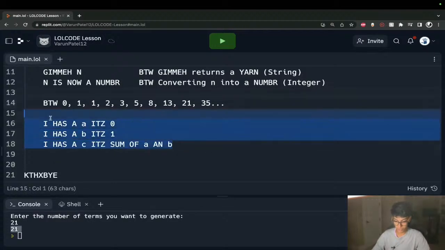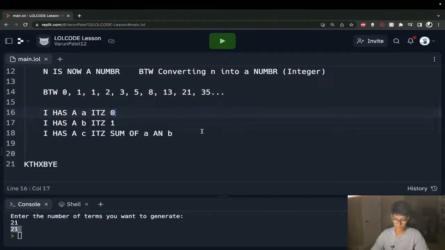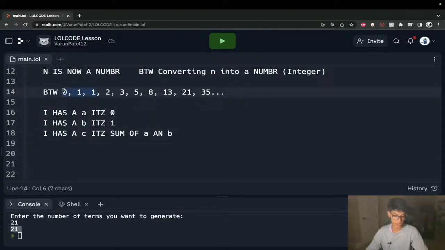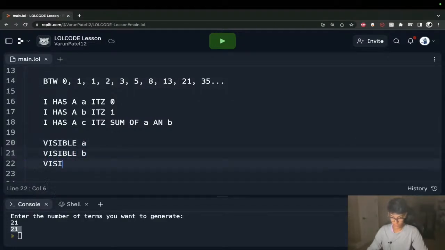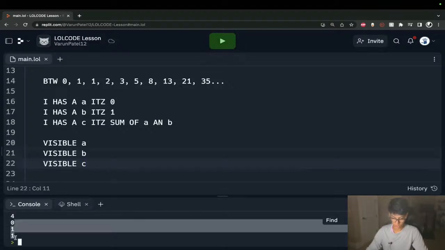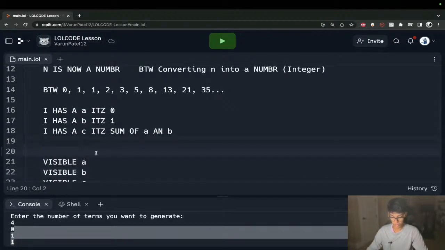That's what we're doing right here. We're defining our starting point, because you have to have somewhere to start in order to start adding them up and creating the sequence. So A is our 0, B is this 1, and C is this term. So we have our first 3 terms so far. I'll go ahead and say visible A, visible B, visible C. And if I run that, I guess this is our first 3 terms of our sequence. Just to separate it from our user input, because we have our user input here, I'll put a visible divider, if you will.